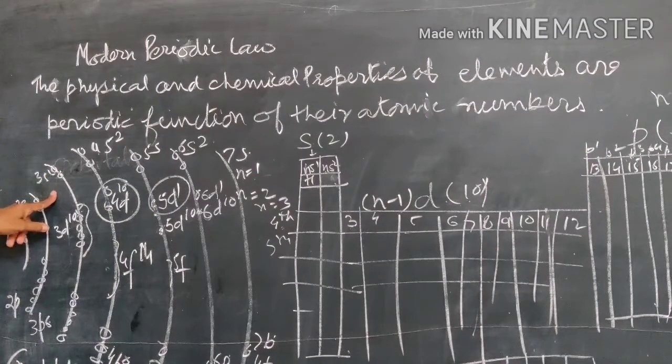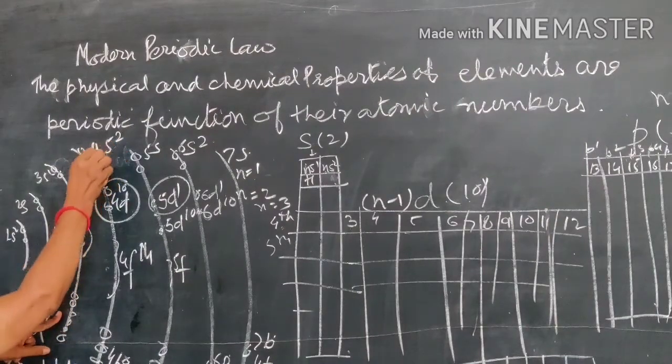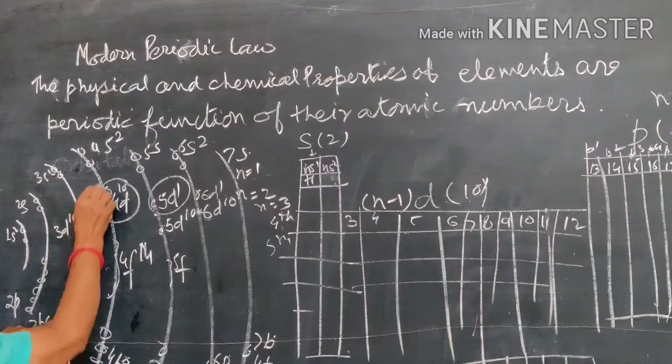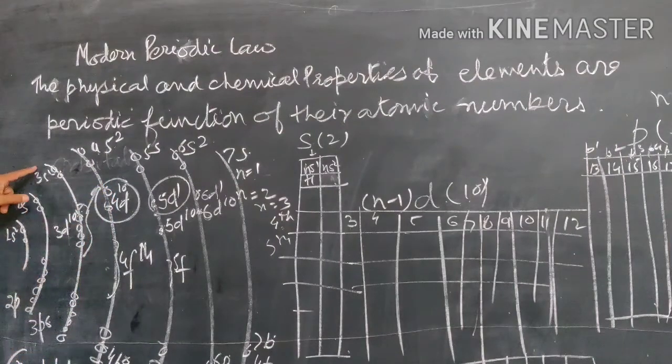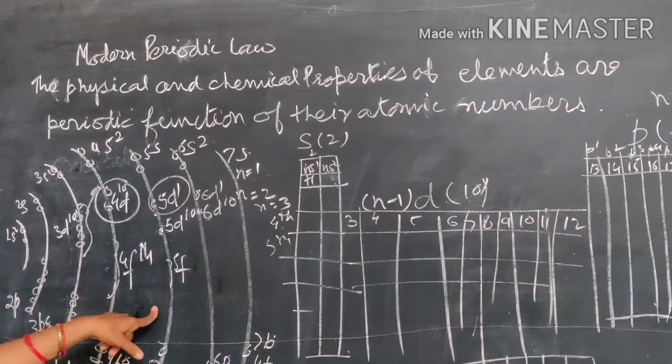When you come to the third shell, first there is the filling of 3s and then 3p, so again there are 8 elements in the third period. When you come to the fourth period, after the filling of 4s, we have to fill (n minus 1)d. This d orbital is placed between the s and p blocks, and that's why it is counted in the fourth period. So in the fourth period there are 18 elements.